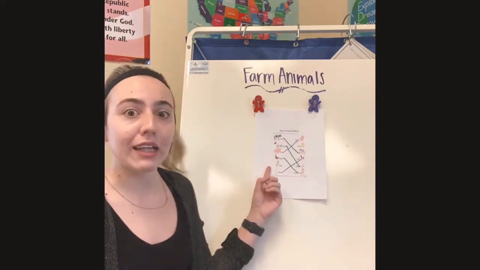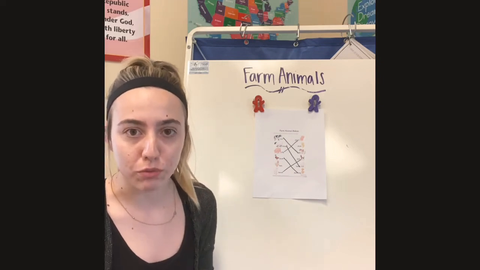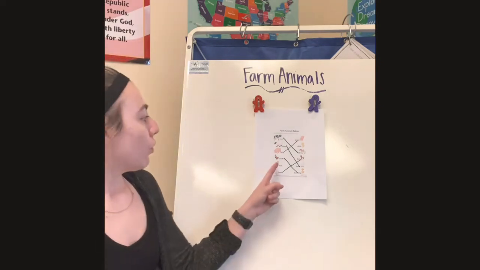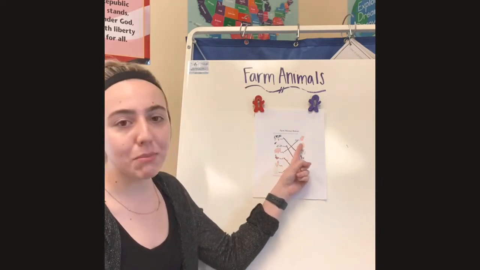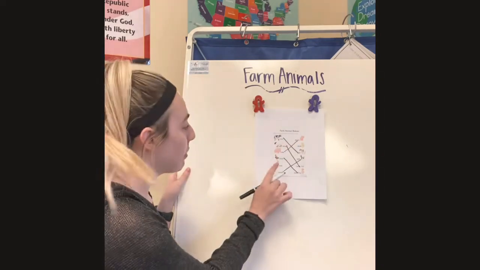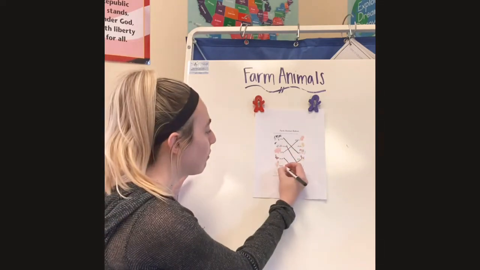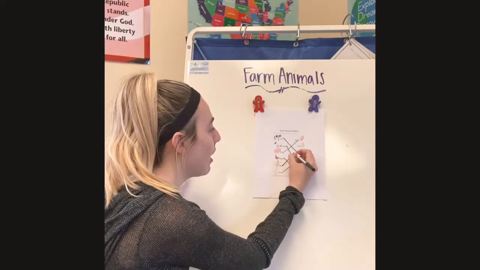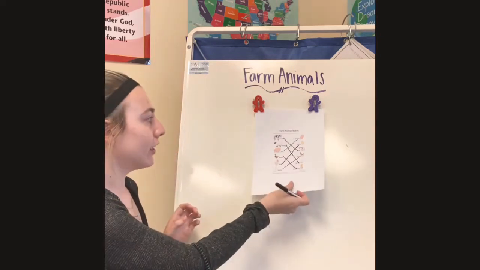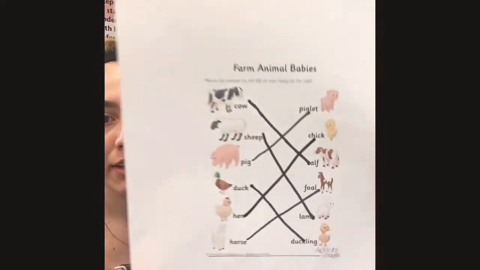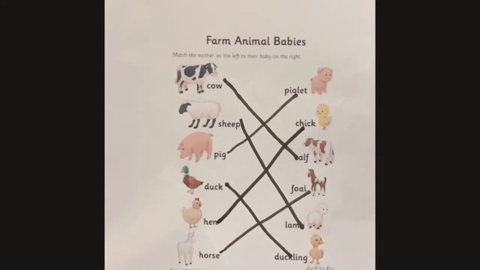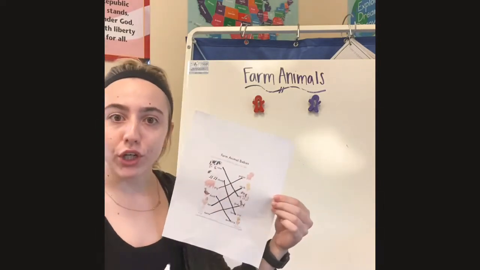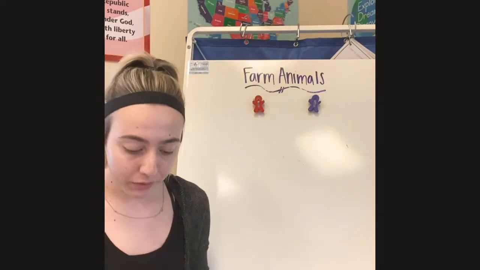So we're gonna do our last line, and you guys have been super, super good and super smart. We're gonna draw our last line from the hen all the way up to the baby chick. So let's do it. Put our finger on the hen and we're gonna find the chicken, go up, boop. Look at that, friends. We have matched all of our baby farm animals to their mamas. Wasn't that fun? So let's go over what they were called.